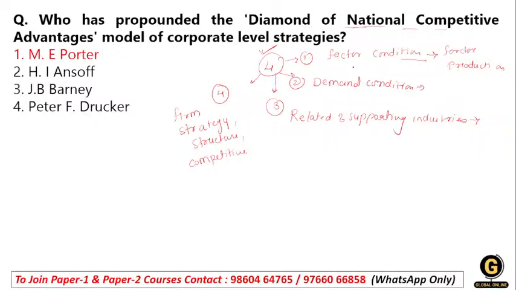The first thing he stresses is the factor of production, that is factor condition; then the demand condition of that particular country; then what kind of support it gets from related and other industries; and what kind of structure, strategy and competition is followed by the firm. Understand? So these are the factors. So the right answer for this question is M.E. Porter.